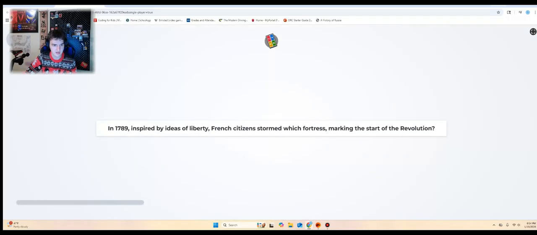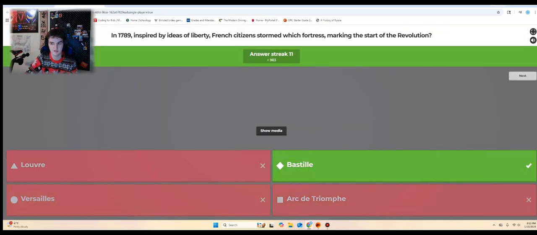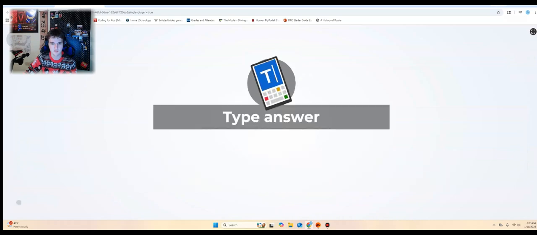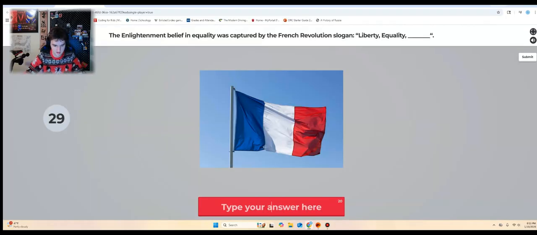In 1789, inspired by the ideas of liberty, French citizens stormed which fortress, marking the start of the revolution? I think that's the Bastille. Yep. Type your answer. The Enlightenment belief in equality was captured by the French Revolution with the slogan liberty, equality, and fraternity, I think. Fraternity.